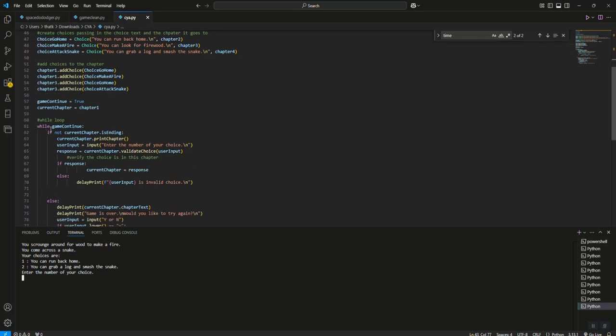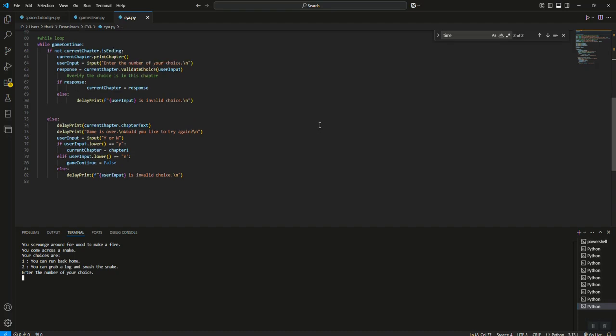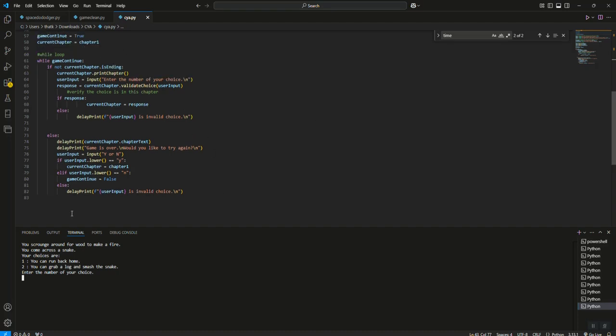So here's our while loop. While game continue is true, and it is true because we set it here, it's going to keep looping through this little bit of code right here. And this right here is everything you need to make this game engine work. So if the current chapter is not a game-ending chapter, it is going to print the text of the chapter, and it's going to print the choices, and it's going to look for you to make choices. If ever the current chapter is ending true, then it's going to put you into the end game text.